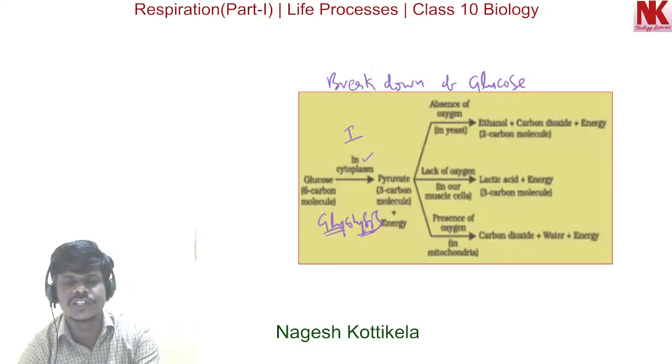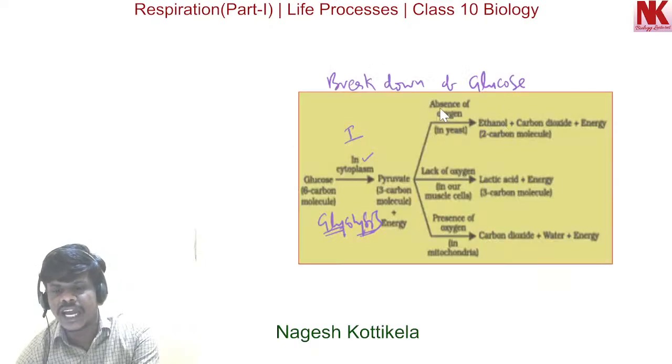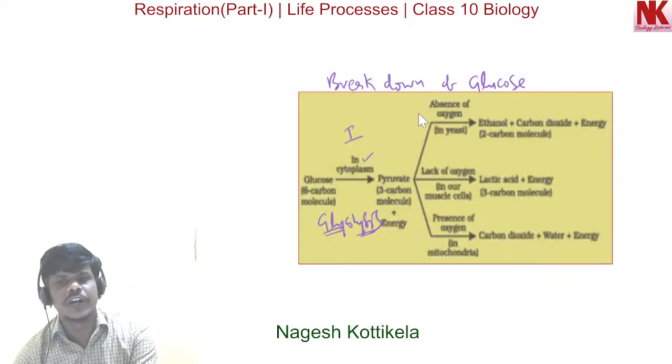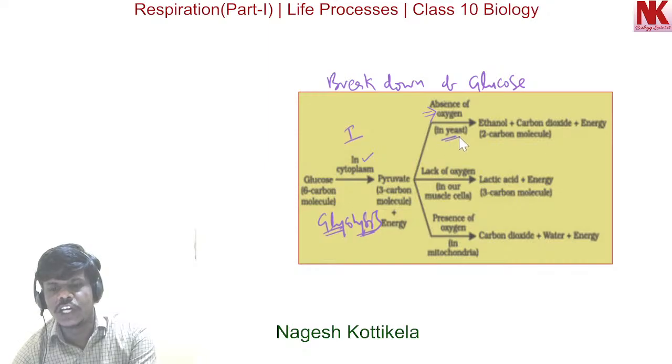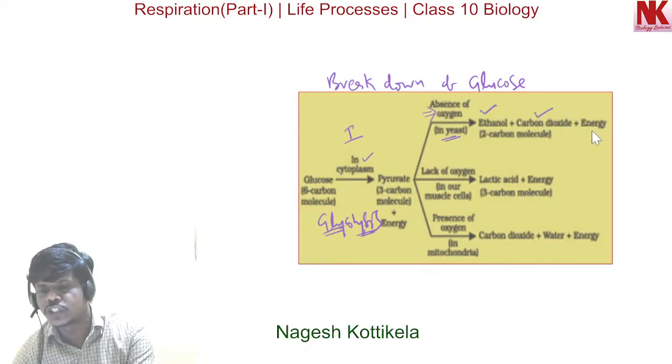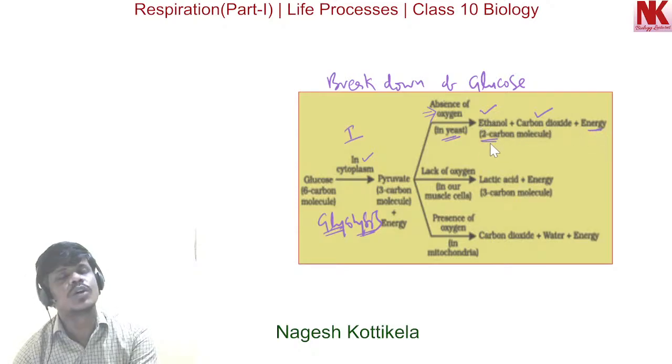If you see this in the equation, in the absence of oxygen, in yeast, ethanol is formed, carbon dioxide is formed, and some amount of energy is released. Ethanol is a 2 carbon compound.